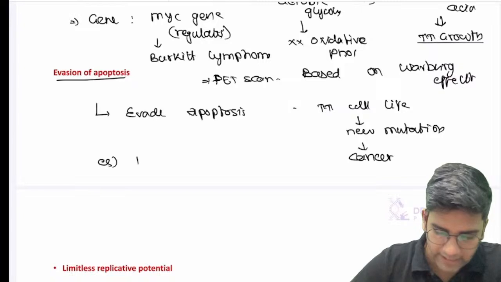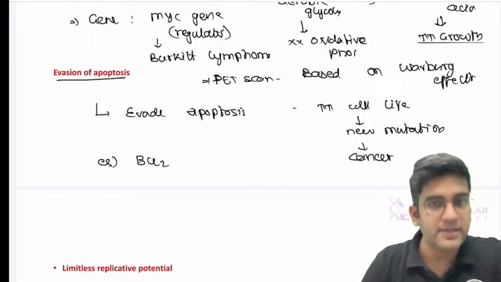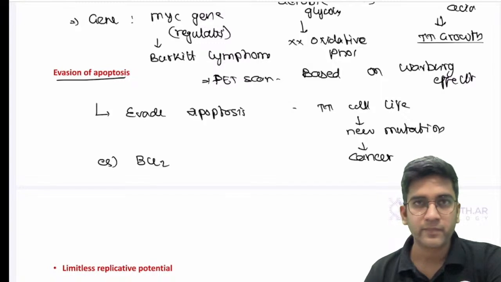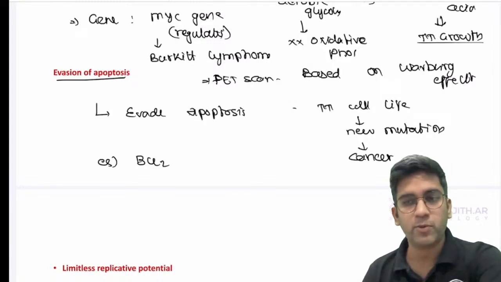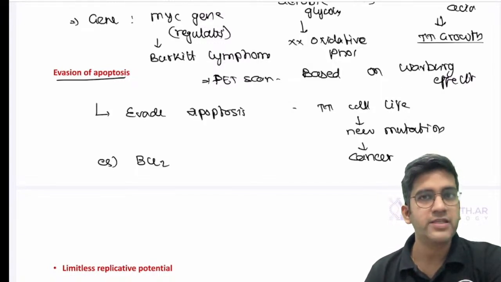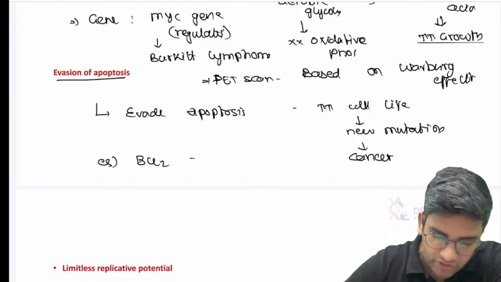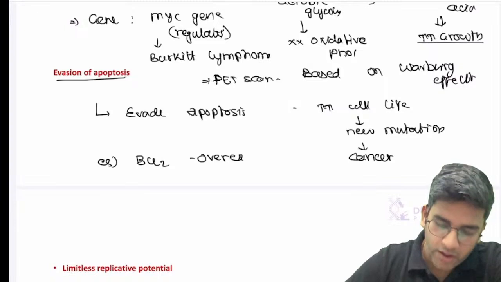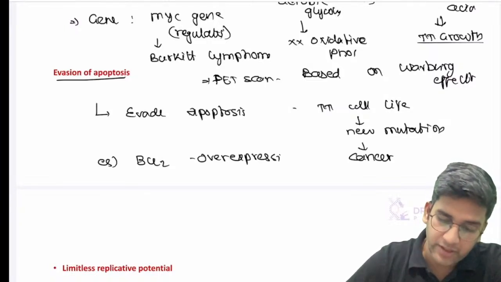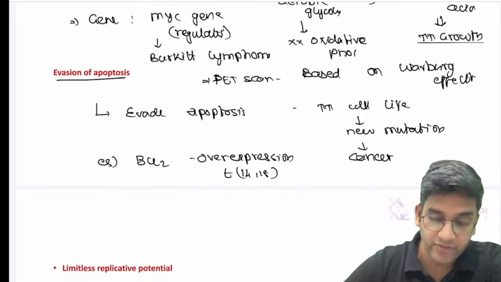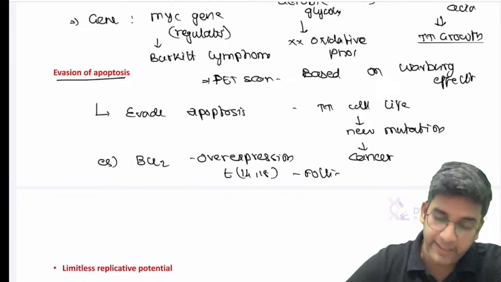Example, you can have BCL2. BCL2 is pro-apoptotic or anti-apoptotic? BCL2 is anti-apoptotic. Everything with L, longer life, is anti-apoptotic. So if there's an overexpression of BCL2, which happens in case of translocation 14 and 18, in case of a follicular lymphoma, right?